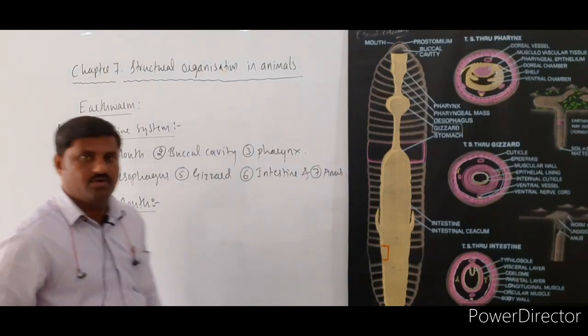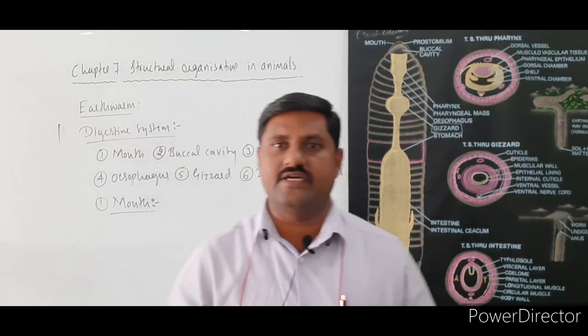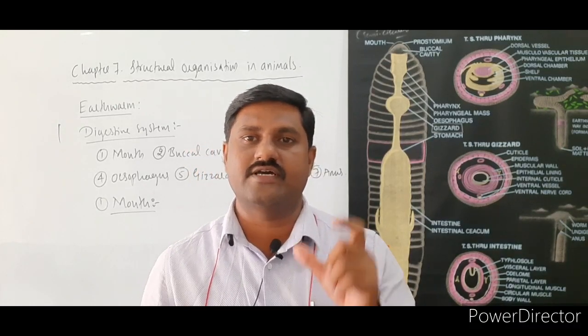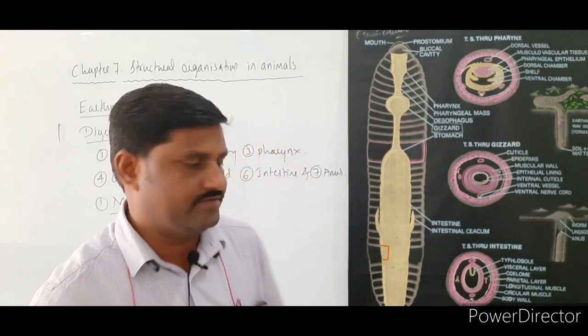As you know, the ventral half of the first segment has the crescent shaped mouth, right?